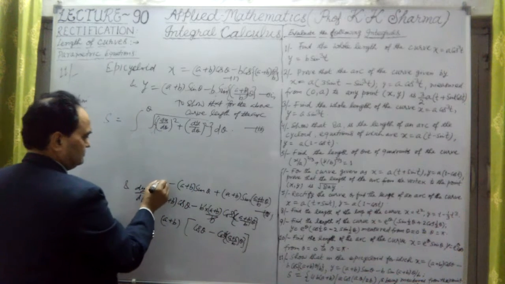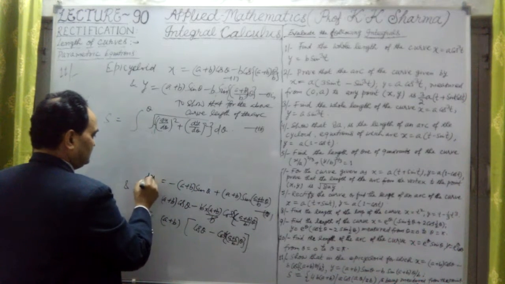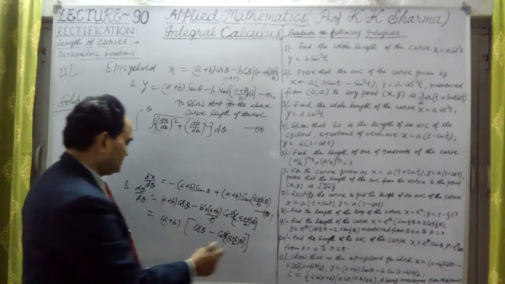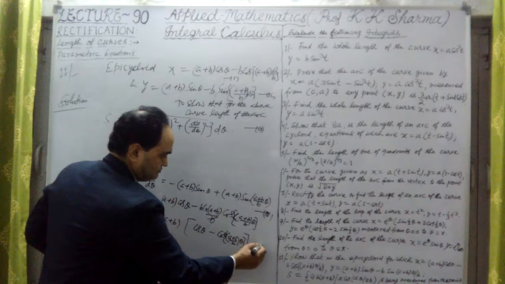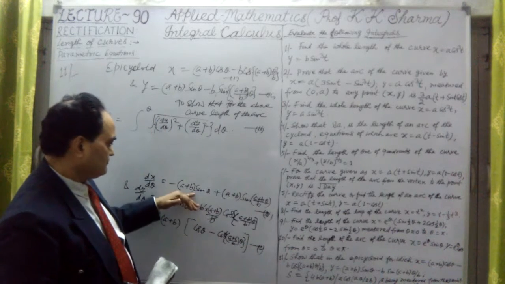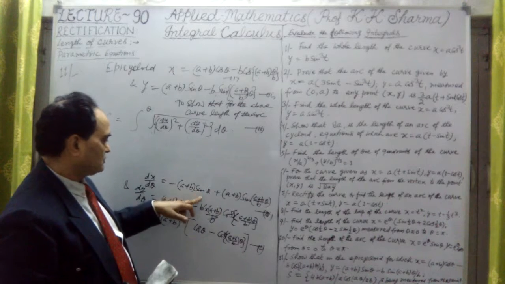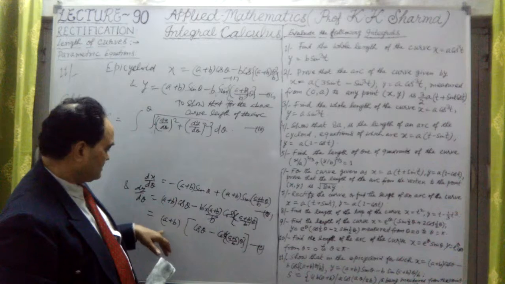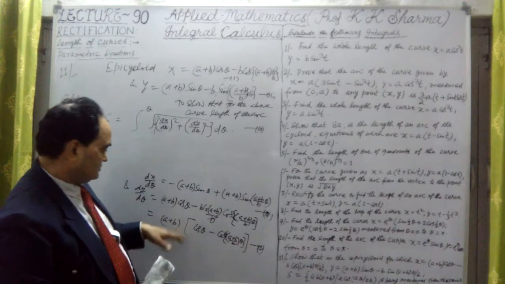This was the value of dx by d theta, the fourth equation, and this is the fifth one, which is the value of dy by d theta.